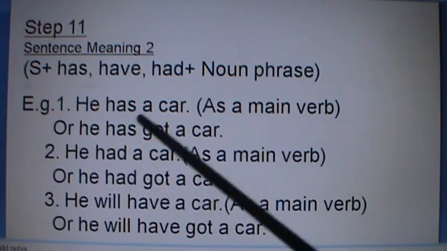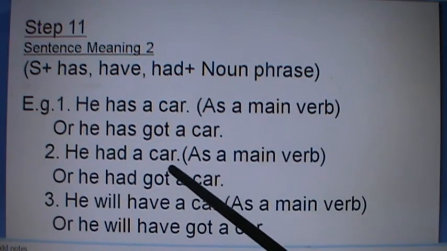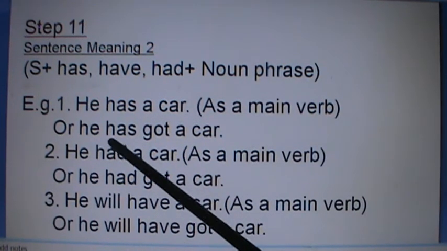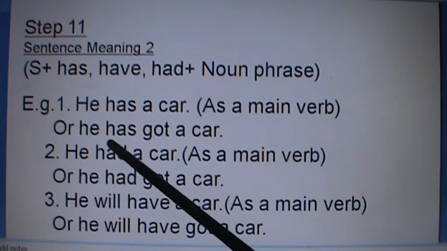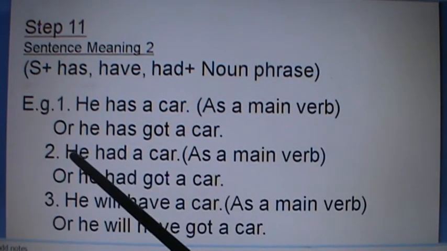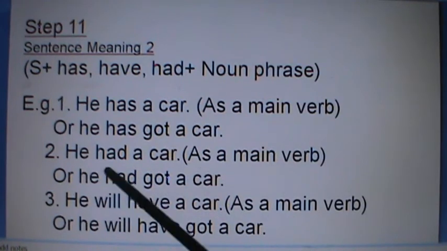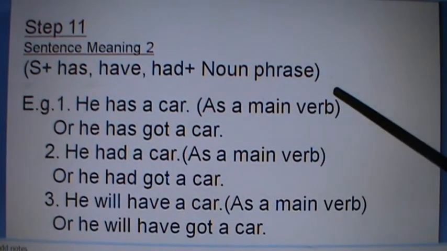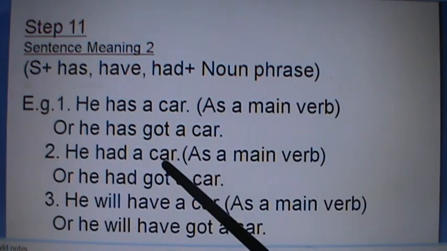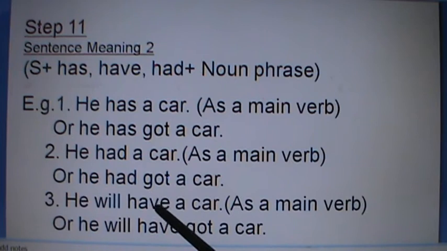in Nepali. He had a car. Had is the main verb here, and that shows the past action. So he had a car means उसँग कार थियो, or he had got a car also means उसँग कार थियो. He will have a car. उसँग कार हुनेछ. That shows the future action. He will have got a car also means उसँग कार हुनेछ. Here have is the main verb, but here got is the main verb. Will have is the auxiliary verb.